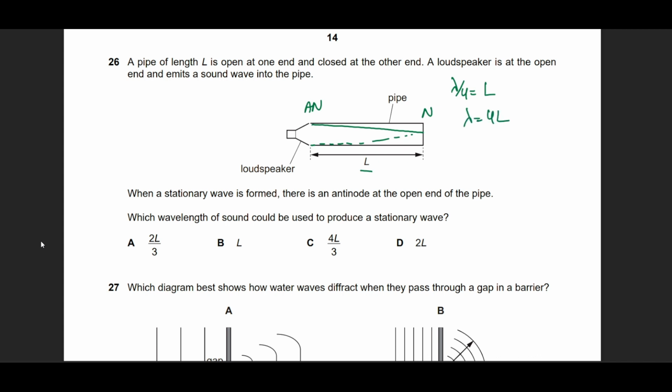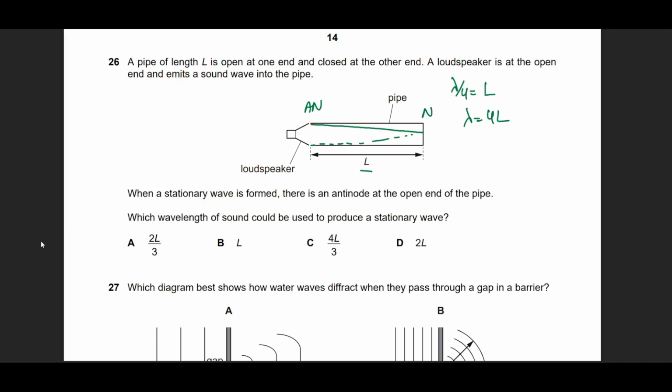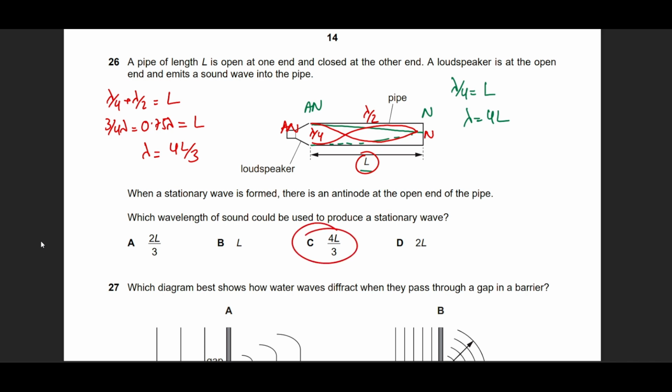Is this option given to me? No, this is not. So let's move on to the next possible combination. In the next combination, I realize that the next wave is going to form like this, node at this end and an antinode at this end. What does this look like? This is lambda by 4, this is lambda by 2. So lambda by 4 plus lambda by 2 equals the total length available in the column. This is going to be 3 by 4 lambda, or some students narrow it down to 0.75 lambda equals L. So lambda comes down to 4L divided by 3. I do see a combination that represents this option.